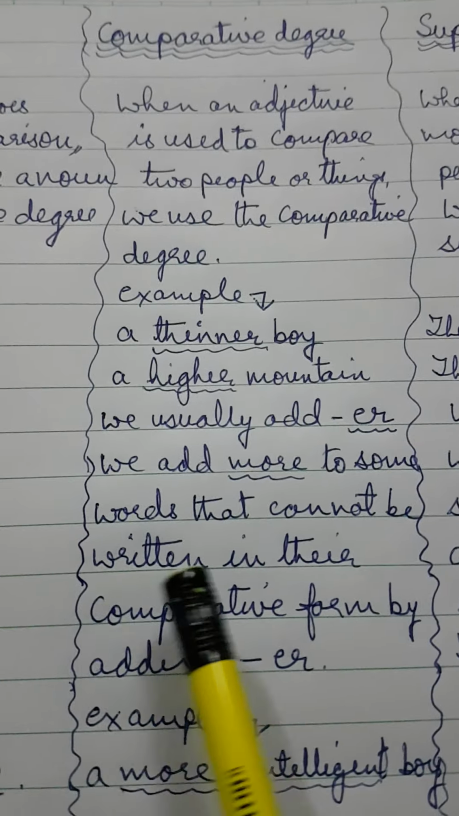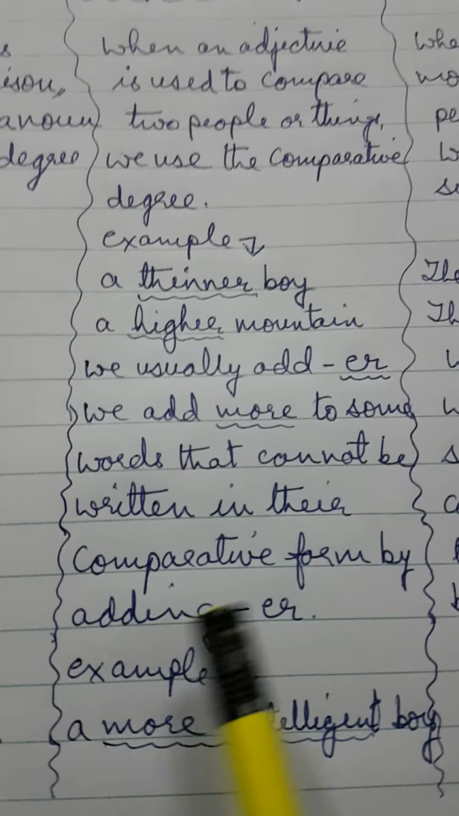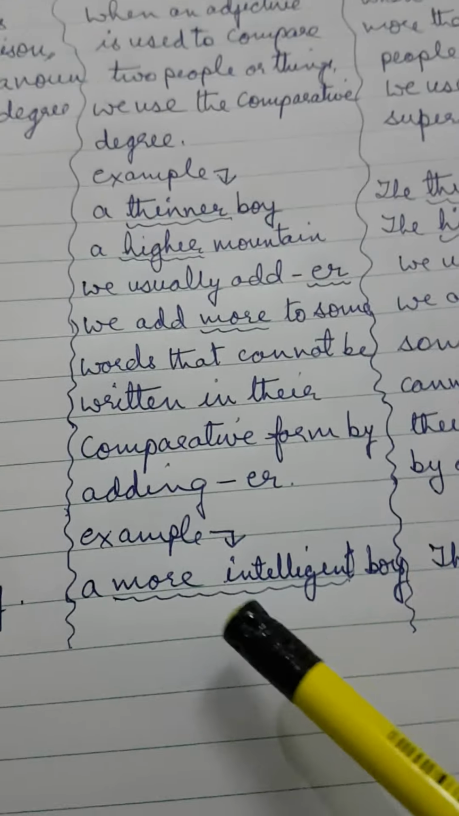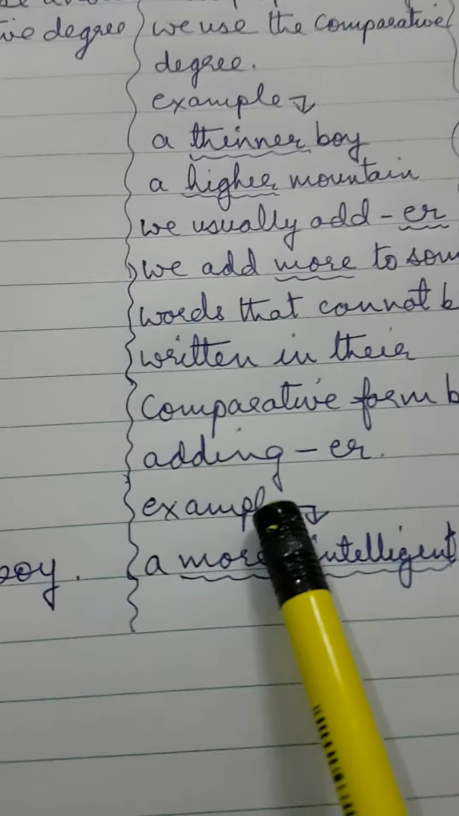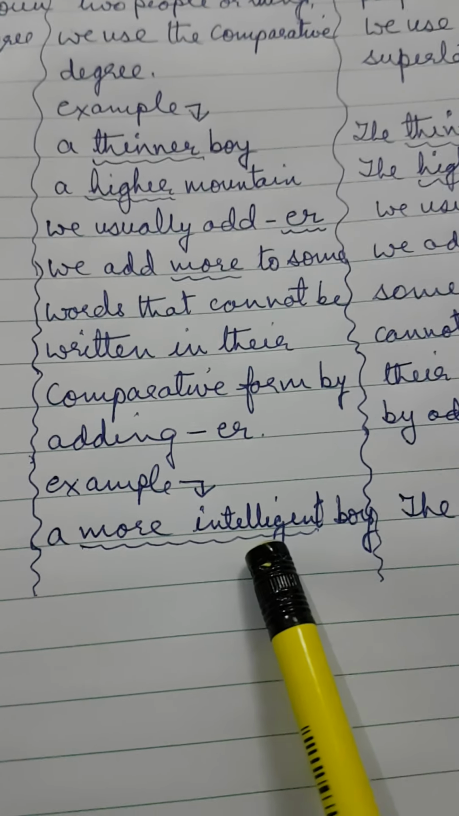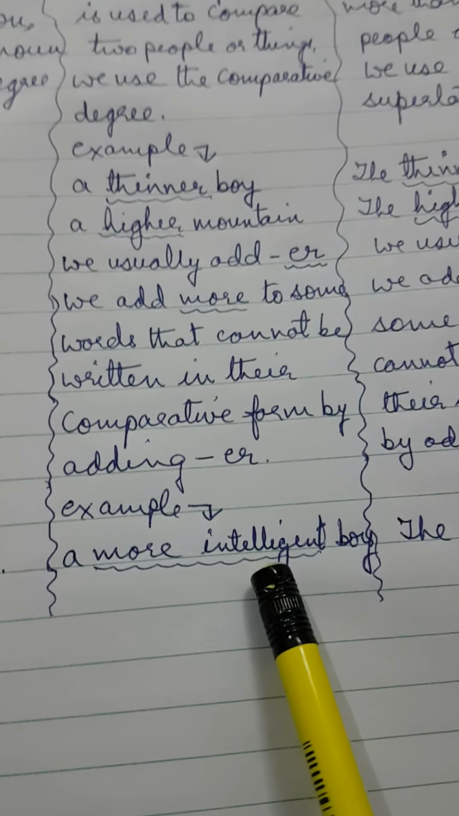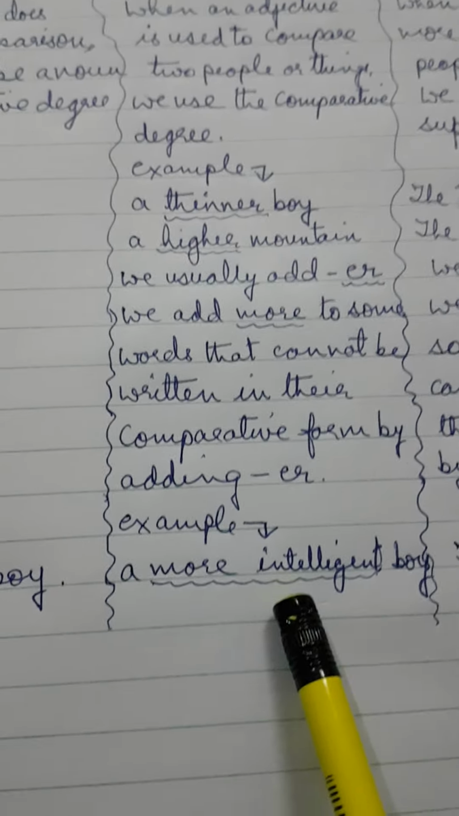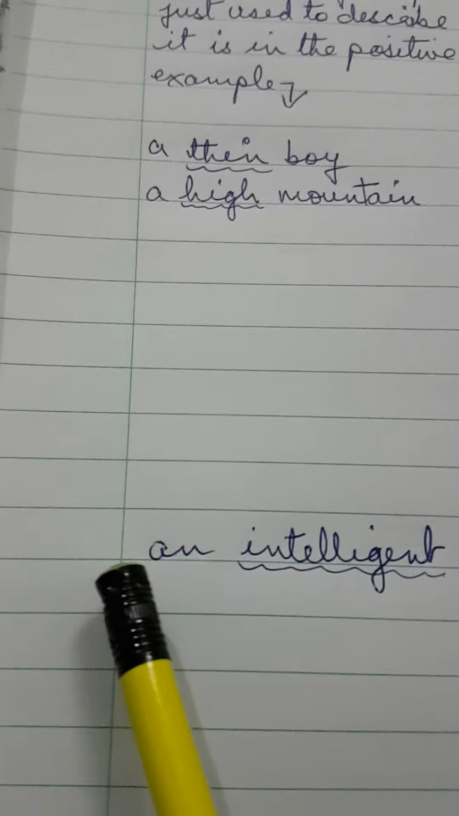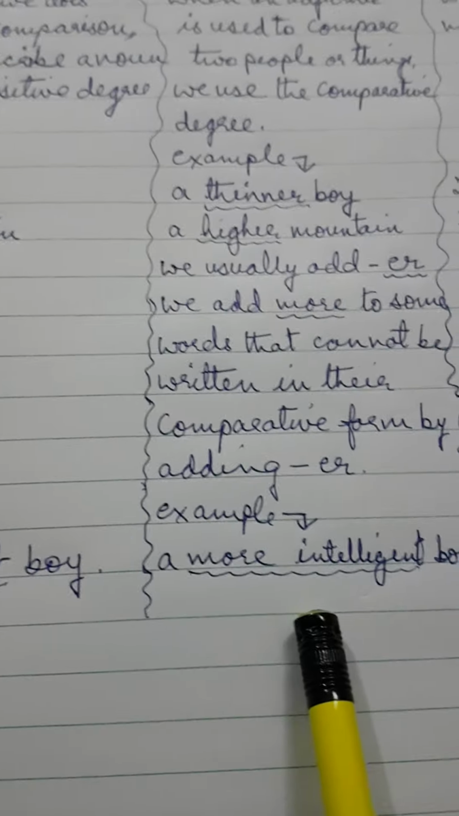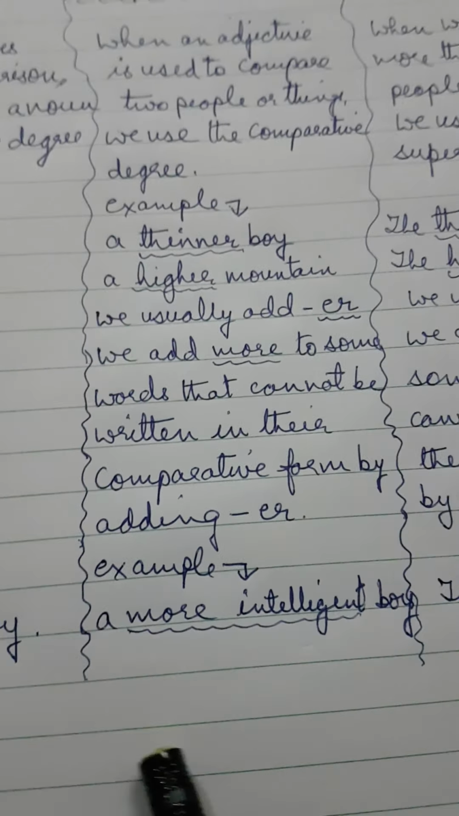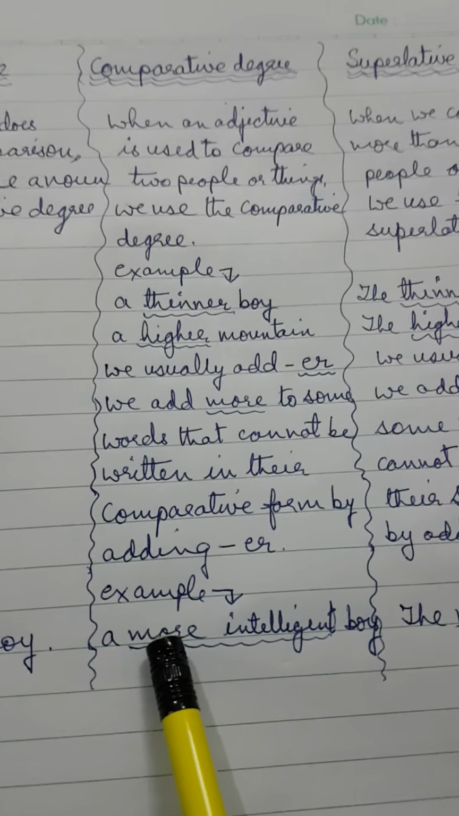Words that cannot be written in their comparative form by adding ER. Now there are some words we do not add ER to bring them to comparative degree. We have to add another word in front of it. Like for example, intelligent, an intelligent boy. Now if there are two or more, you will not say intelligenter. There is no word like that. You will say a more intelligent boy. Is it clear? Like here if you say an intelligent boy, here it will become a more intelligent boy. So most of the words we add ER, but in some words we add another word, more.